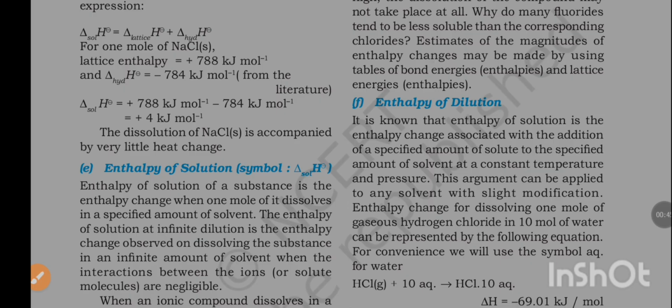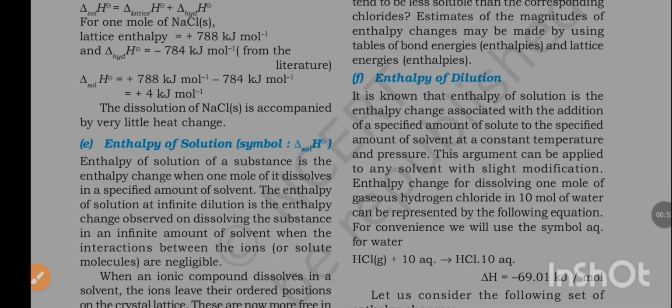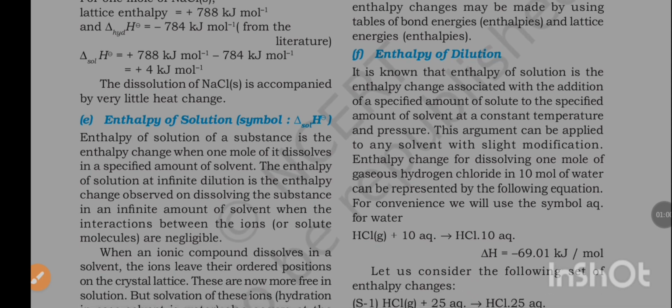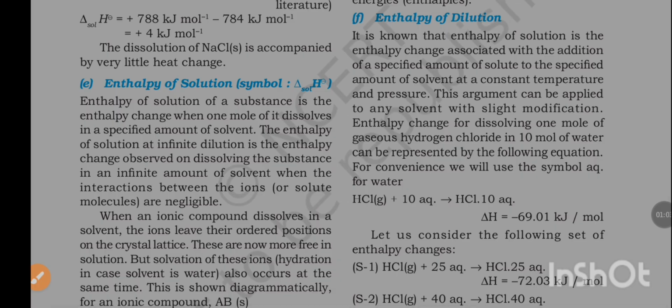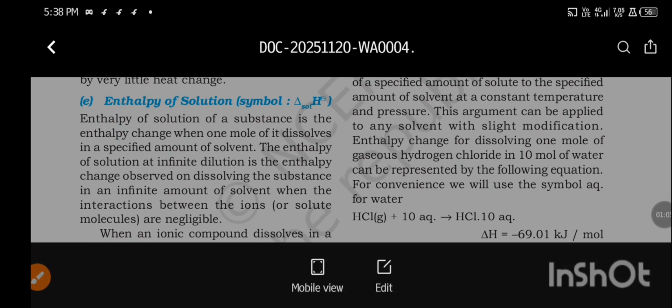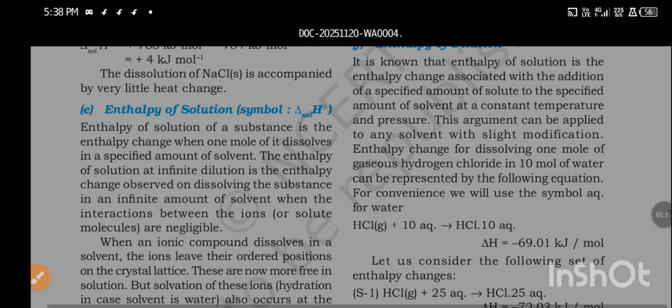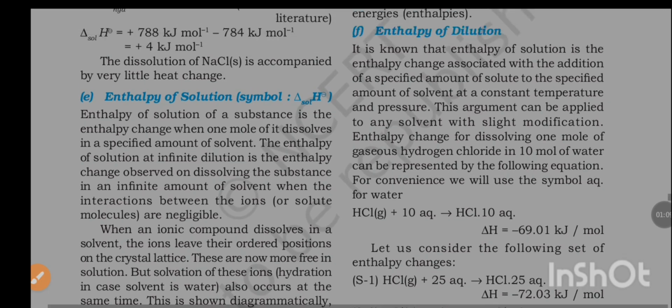Lattice enthalpy is equal to plus 788 kJ per mole and del hydration H is equal to minus 784 kJ per mole. Del sol H is equal to plus 788 kJ per mole minus 784 kJ per mole, equal to 4 kJ per mole. The solution of NaCl is accompanied by very little heat change.